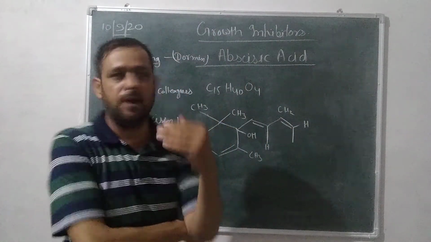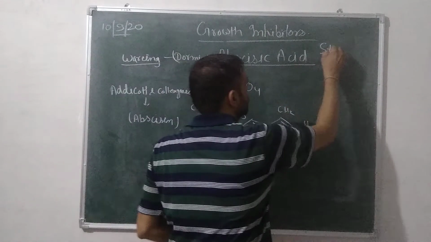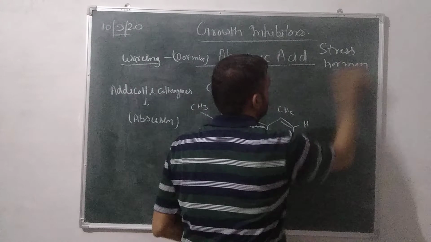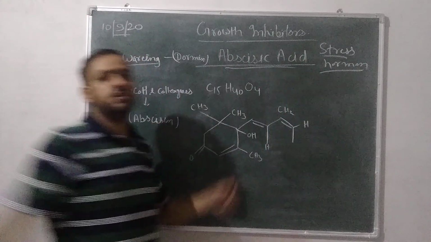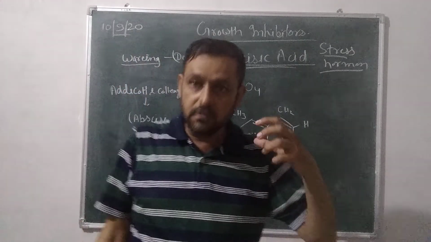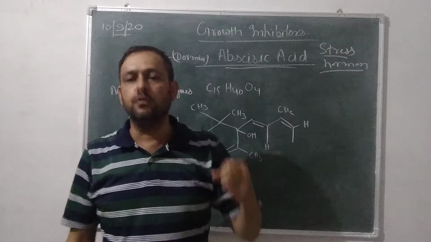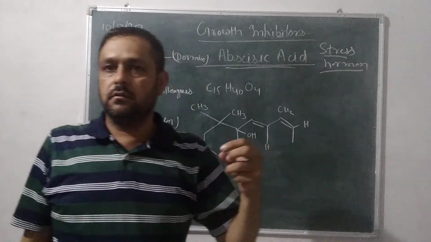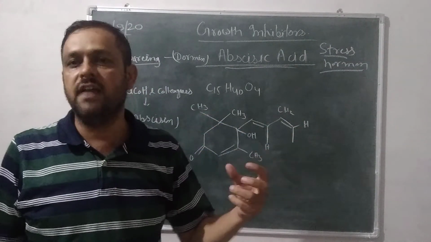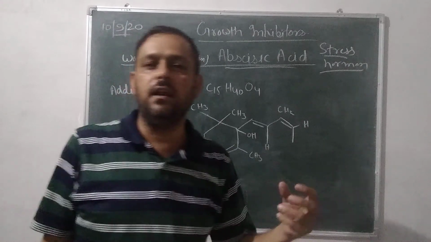It is a one mark question. Which hormone is called the stress hormone? Stress hormone is abscisic acid. Why is this hormone called the stress hormone? Because it prepares the plant to hold the adverse environmental condition.